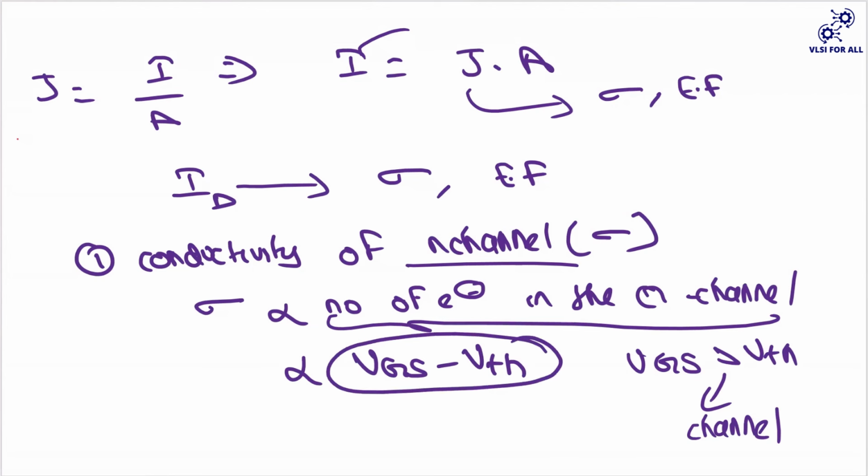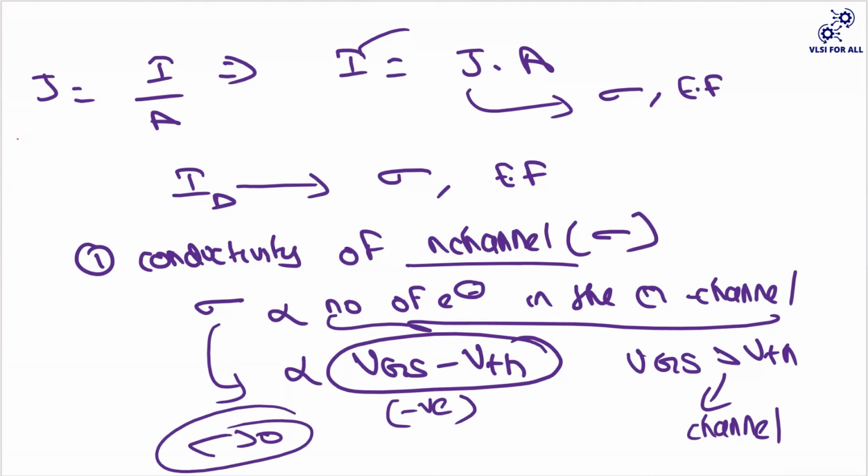Now imagine that your VGS minus VTH is negative. In that case, there is no conduction that will happen between the drain and source. Even if it is zero, there is no conduction. Only when your sigma is greater than zero will you get some kind of conducting path.